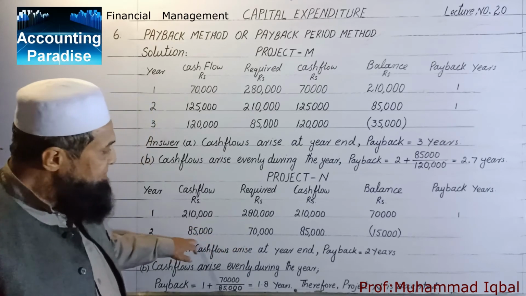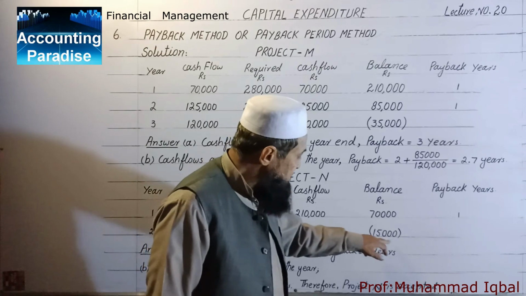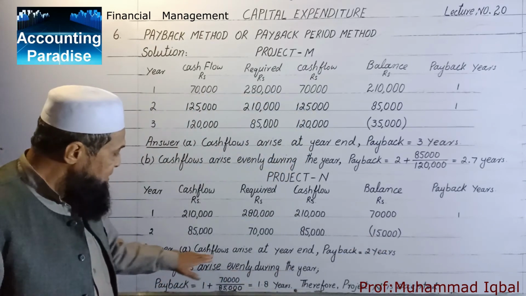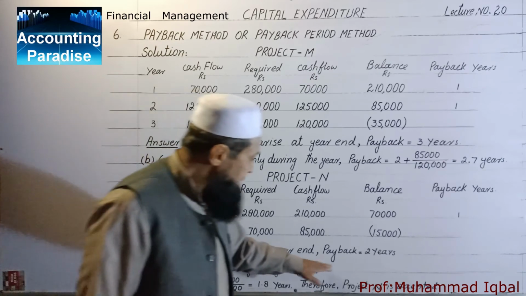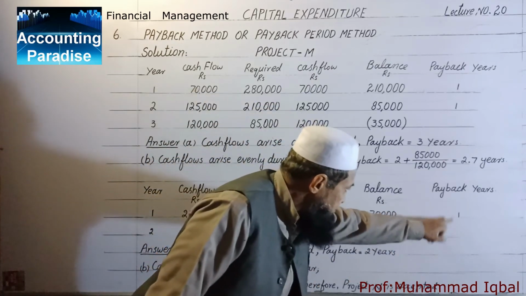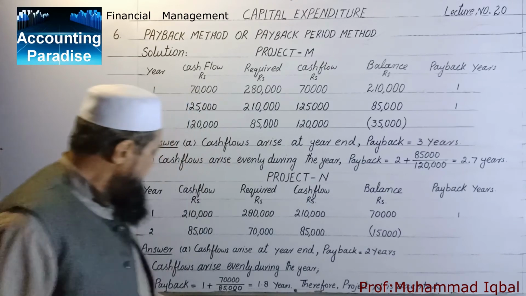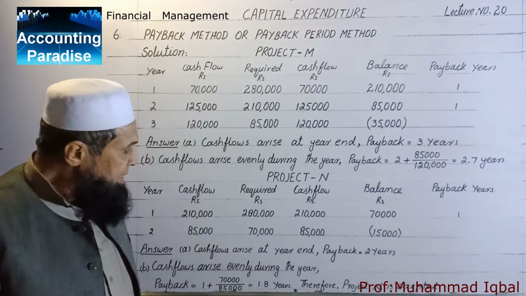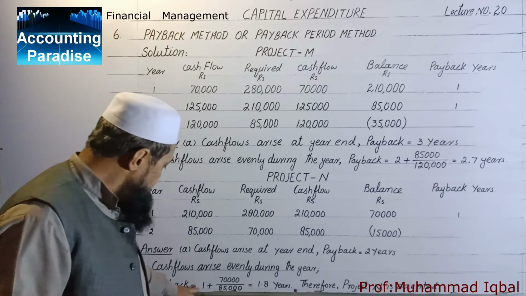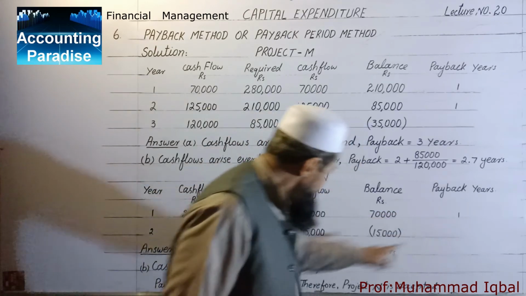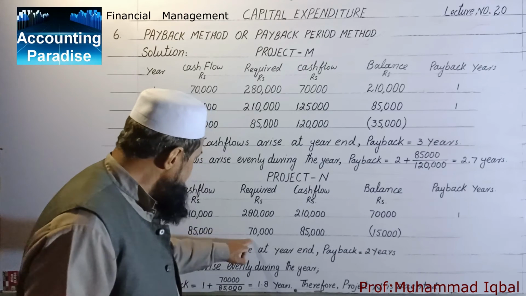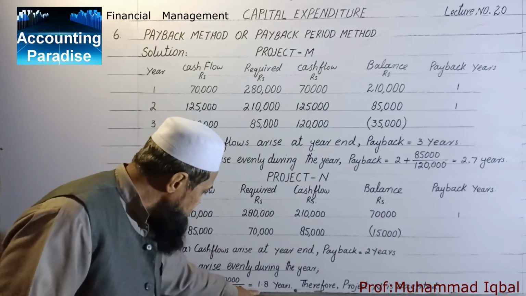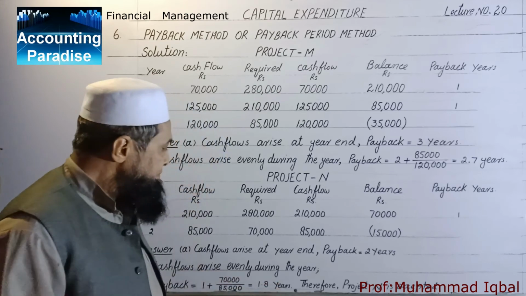Those are 85,000, therefore 15,000 surplus. Now the answer is, if the cash flows arise at year end, the payback is 2 years, 1 and 2. And if the cash flows arise evenly during the year, then payback is equal to 1 plus 70,000 over 85,000. It comes to 1.8 years.